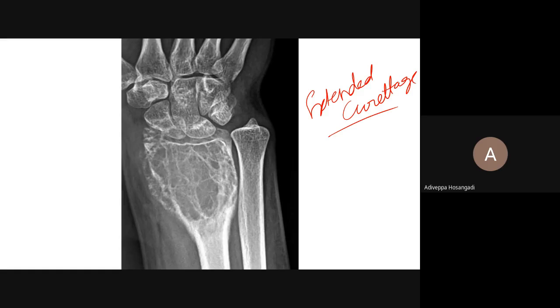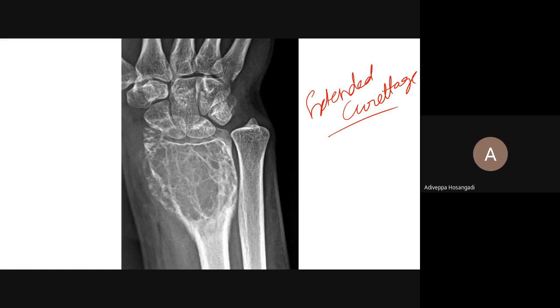So what is extended curettage? See, whatever you do, you take a scoop or a curette and curette the bone like what you do to remove the coconut from the coconut shell. Whenever you eat tender coconut, you take a spoon and curette it. But there is every possibility that bits and pieces will remain here and there. So curettage is not sufficient by itself.